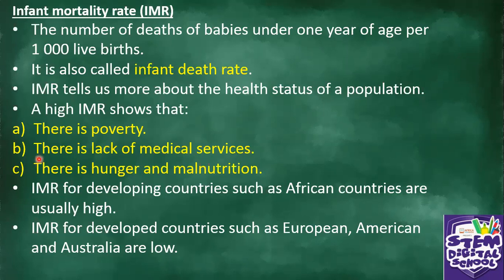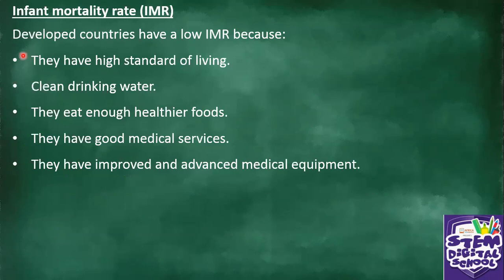So always remember the reasons for high IMR: poverty, lack of medical services. There's also hunger and malnutrition. So this affects what? Infant mortality rate. Developed countries have a low IMR because we're talking of European countries. These are the developed countries. United States of America, Australia.